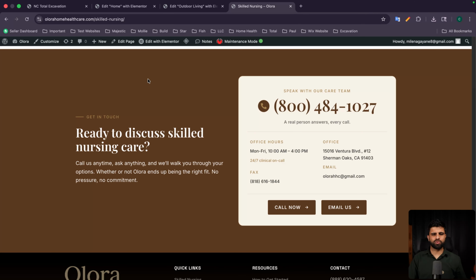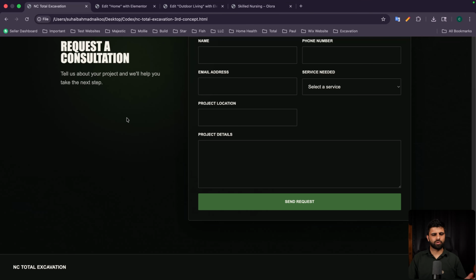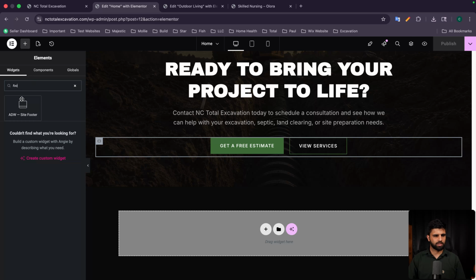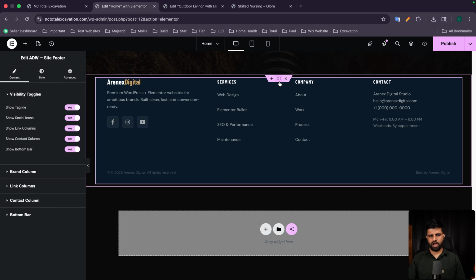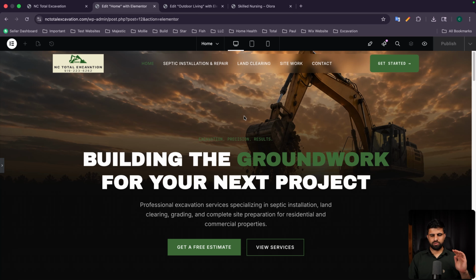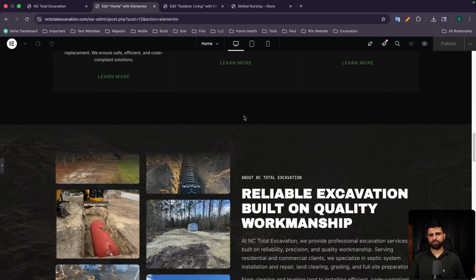We can even use this section and change the things, but we can actually simply just put up the footer. Here the footer is missing, but we already have the ADW footer and we can just update the content. So if you now see the overall website, it actually looks good.